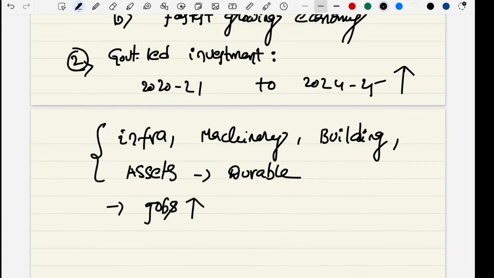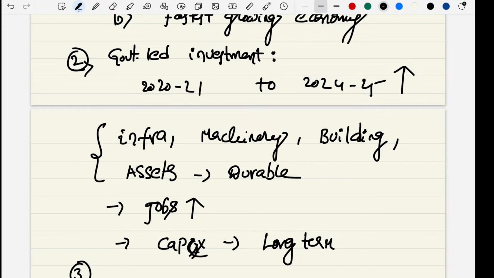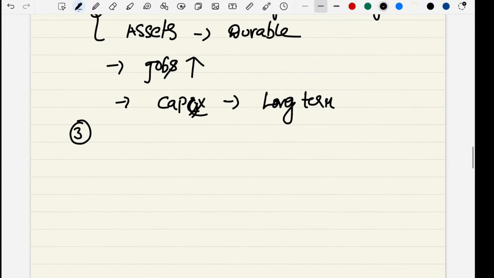So capex gives benefits to the economy in the long run, not immediately. This is the model we are presently following and what we are getting.